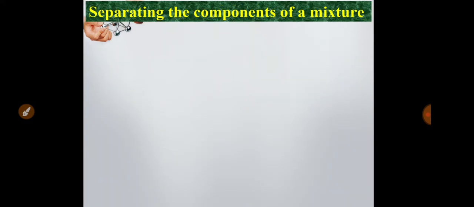Now I will discuss the last part, that is separating the components of a mixture. I have told earlier that a mixture means more than one type of particle or component is present. So how will you separate these components from a mixture? There are different ways of separation.